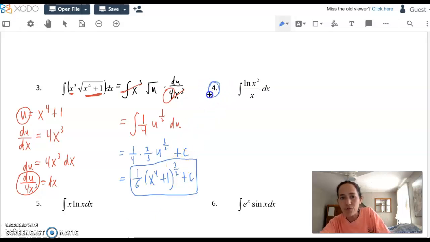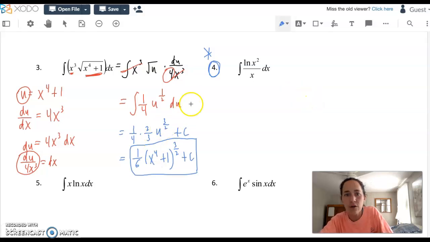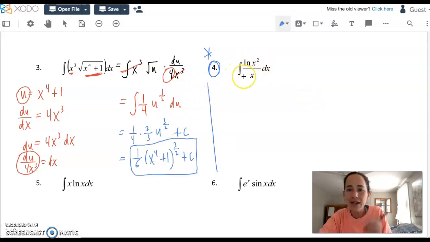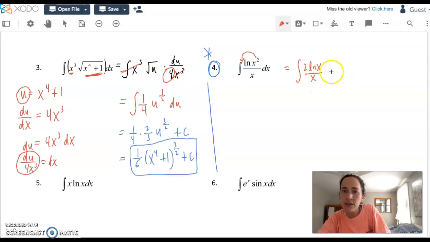Number 4 was a great one. Number 4 was a classic. One more walk down memory lane before we get to the brand new stuff. I think 4 can be done by u substitution, but I don't like having the 3 levels to it. I don't like having the divided by x, the x squared, and the ln. So keep in mind that you can always go back with some of these examples and use pre-calc rules. There was a rule that said that if you had a log of anything to a power, you can swing that power algebraically down front and write this as 2 times the ln of x over x dx.